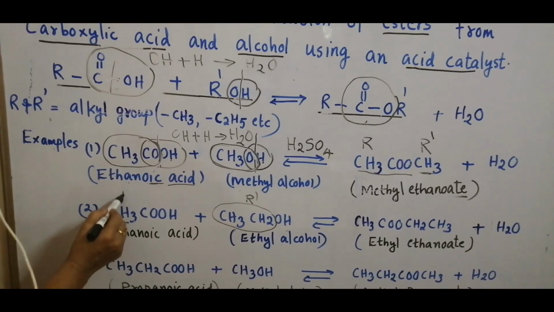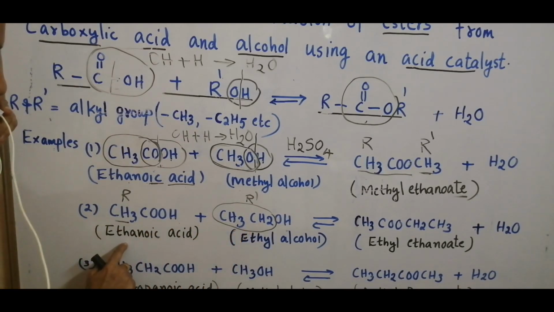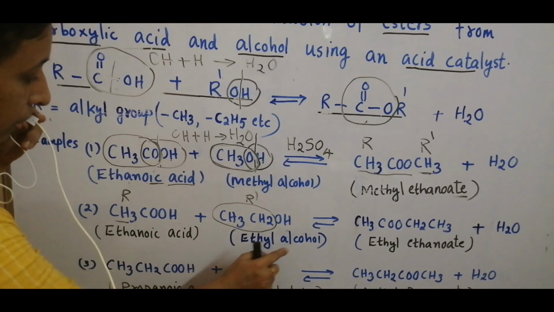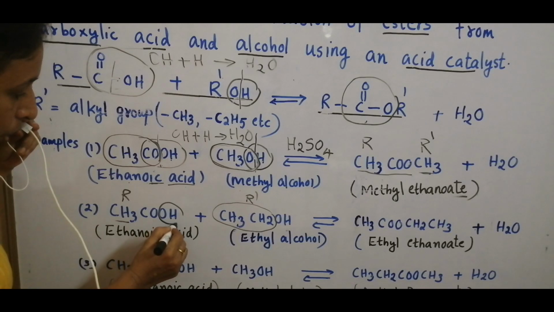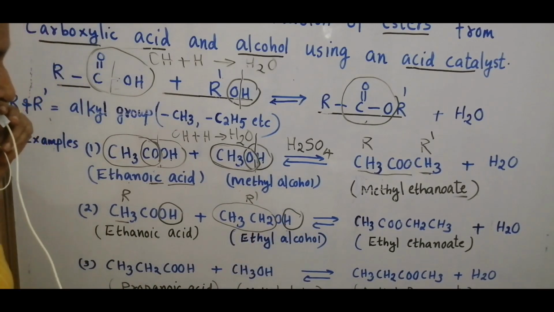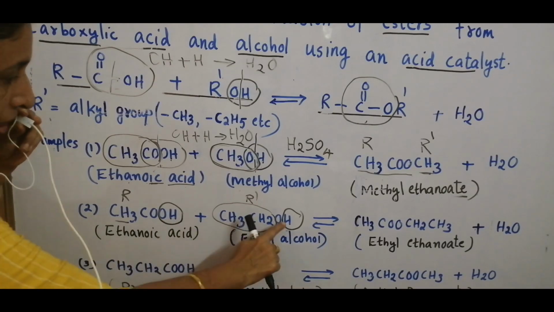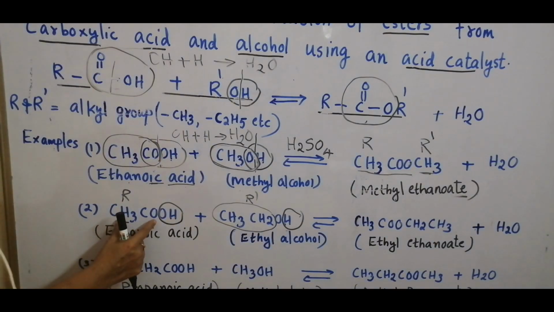Here it's R. When this ethanoic acid and ethyl alcohol react, this bond is broken and this bond is also broken. OH and H react to form water and the rest,